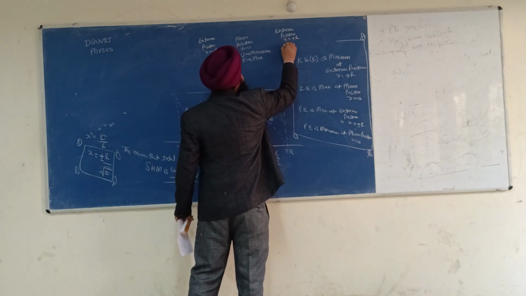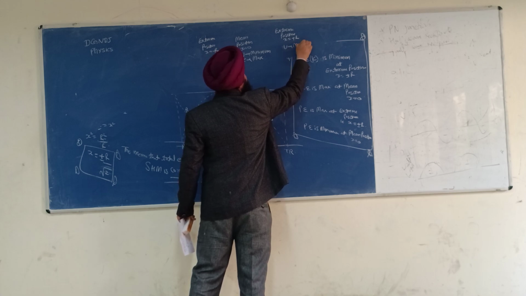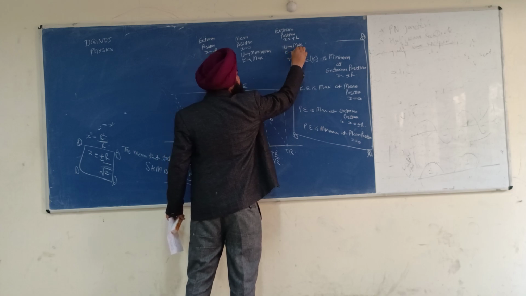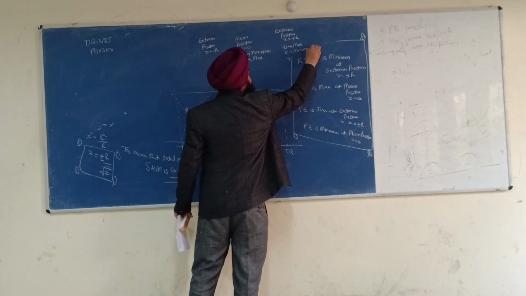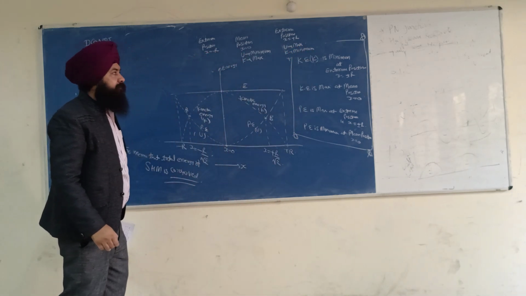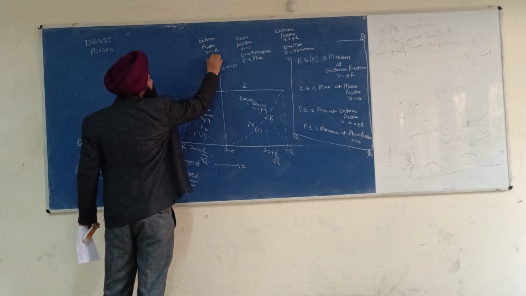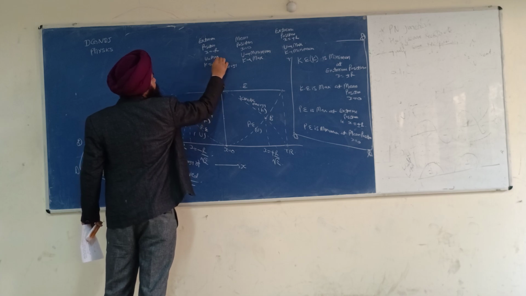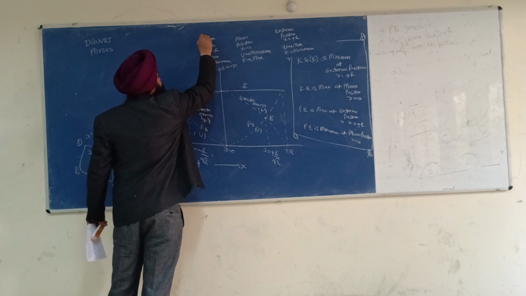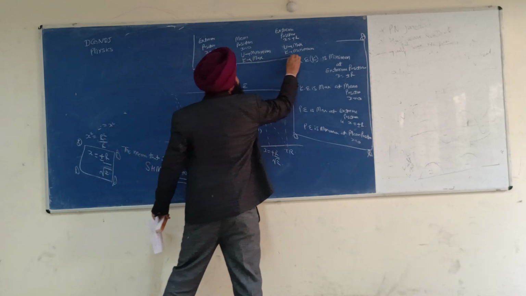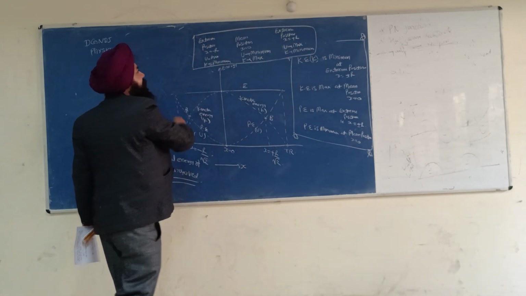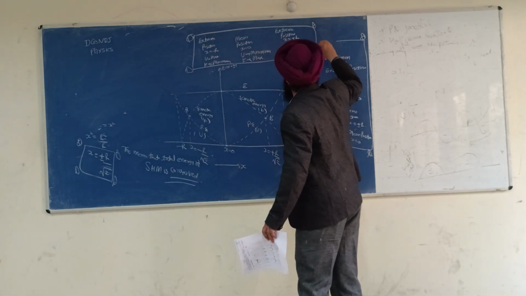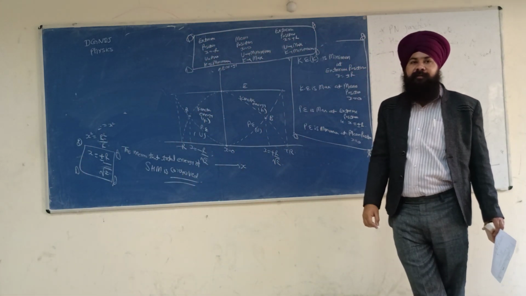There U is maximum and K is minimum. Please memorize this, this is the essence of it.